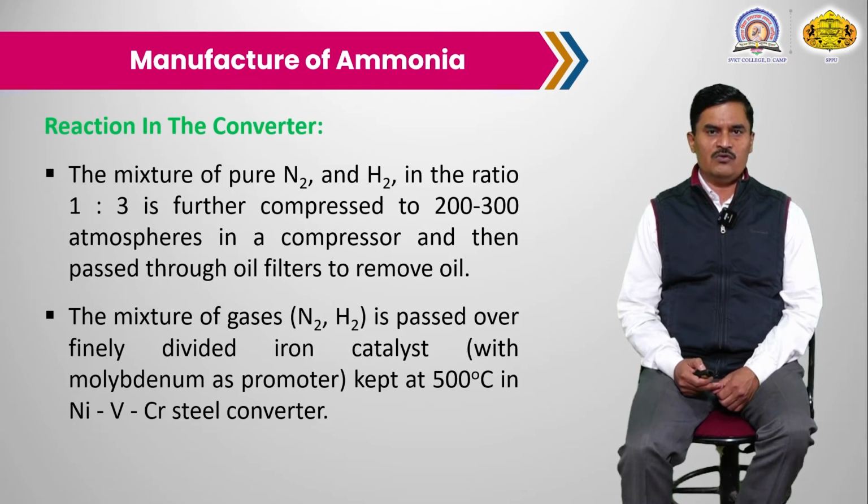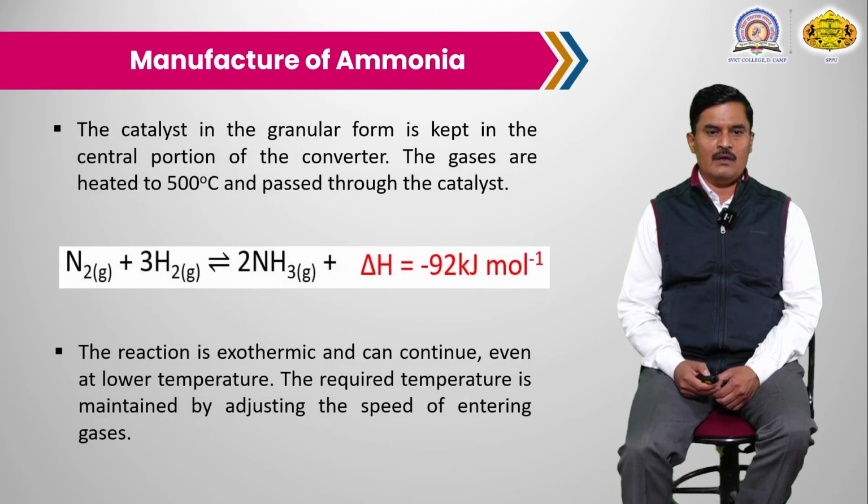If we use the iron catalyst, then the reaction temperature as well as the rate of the reaction is increased nearly 4 times, because the catalyst reduces the optimum temperature. The catalyst in granular form is kept in the center portion of the converter. The granular form is used because the surface area of the catalyst is more. If we use a rod, then the surface area is less, and if we use granular form, then the surface area is more.